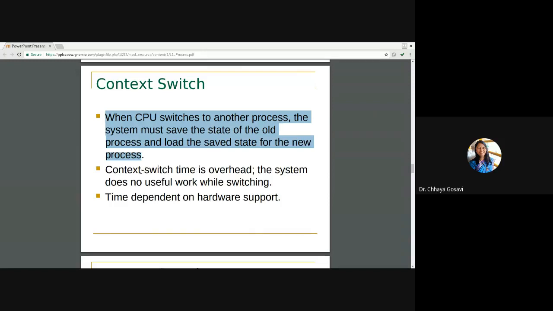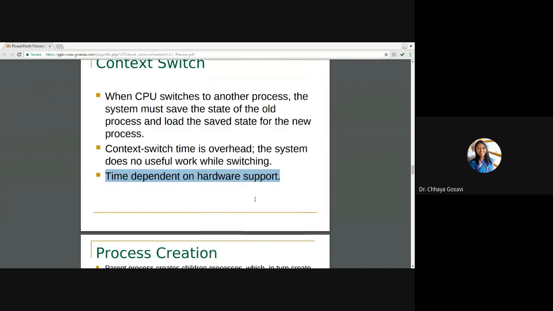This time is overhead, because while one process is leaving the CPU and another is being assigned, the system is not doing any useful work in that slot of time. The time required to perform a context switch depends upon the hardware support.